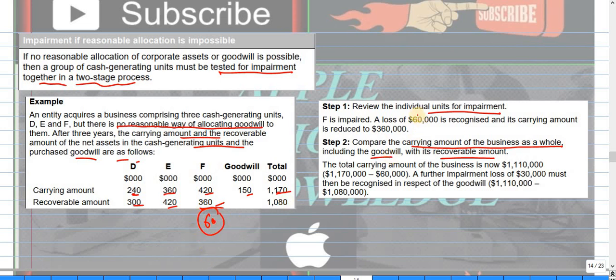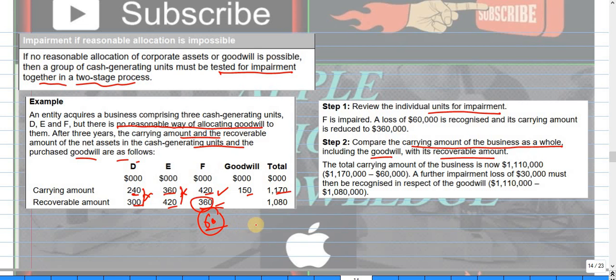Okay. Now what you will do, review the individual unit for impairment. So first we will review the individual units. In the individual units there is no impairment, but here we have some impairment. Here no impairment, no impairment. The impairment is 60, and we will reduce the carrying value to this amount 360. Clear? And this will be recognized in the profit or loss.